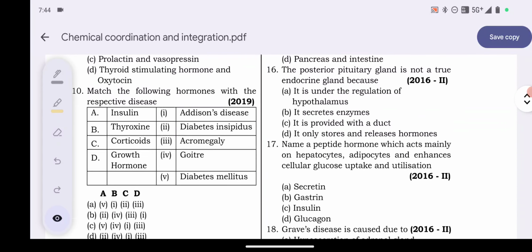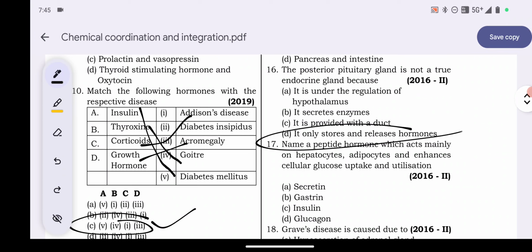Next question number 16. The posterior pituitary gland is not a true endocrine gland because it is under regulation of hypothalamus, it secretes enzyme, it provides with a duct, it only stores and releases hormones. So here, why is it not a true endocrine gland? Because it only stores and releases hormones.